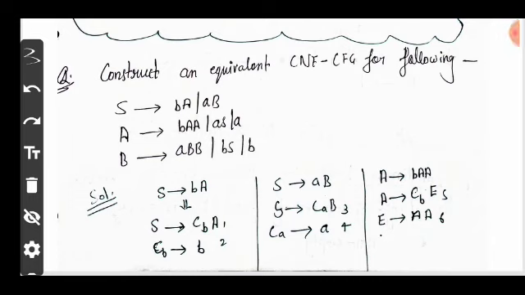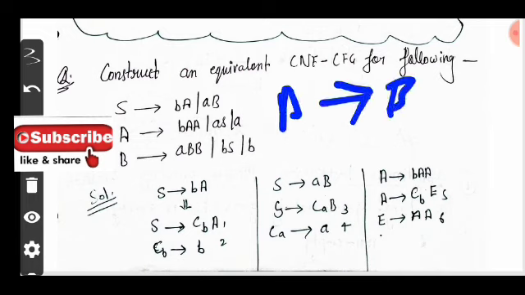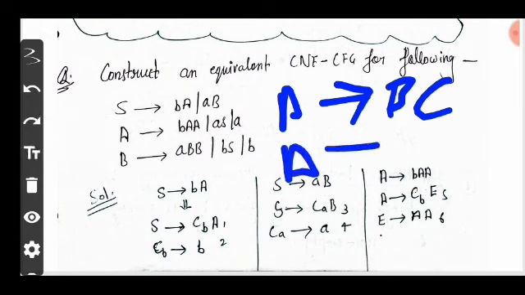So first question is: construct an equivalent CNF CFG for the following grammar. The grammar and its productions are given here, so it is a CFG. Now it is converted into CNF form. According to CNF form, A produces BC and A produces a.